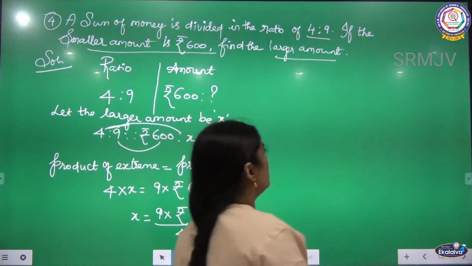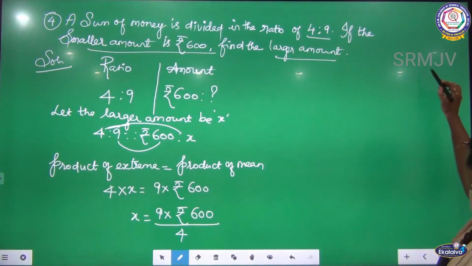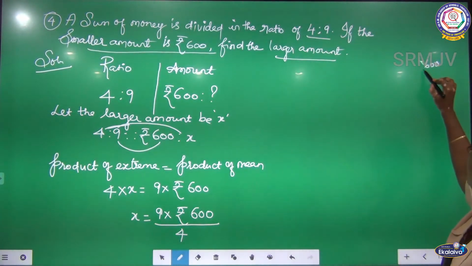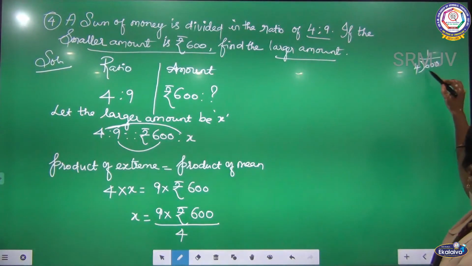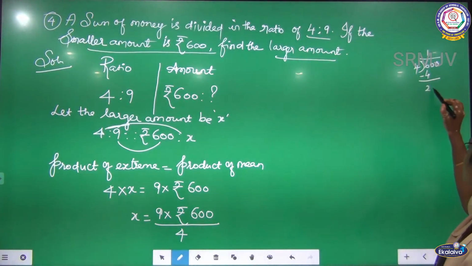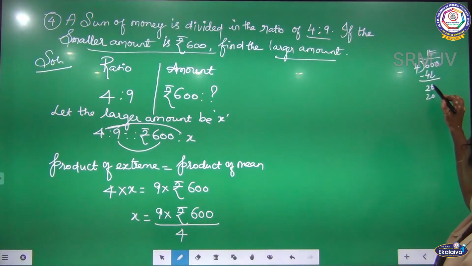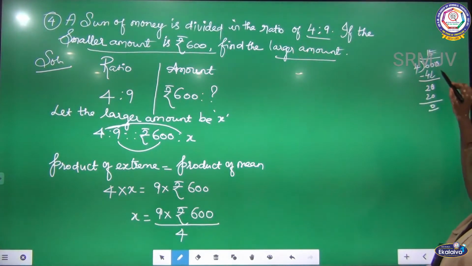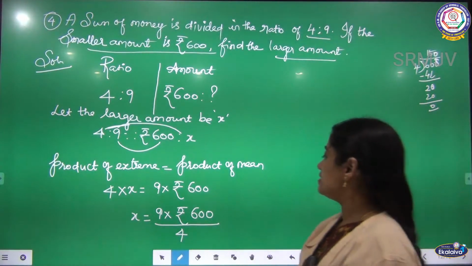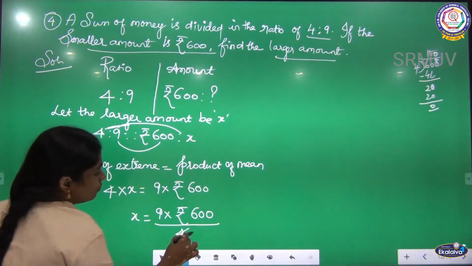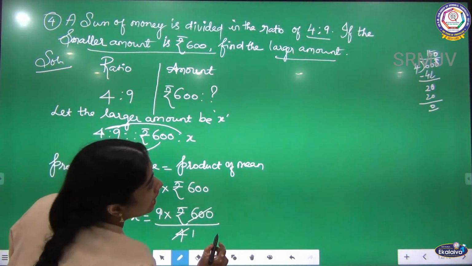See, I can do this. Listen, I can cancel this 600 by 4. When I divide 600 by 4, check what is my answer. 4 ones are 4. Balance is 20. So 4 5s are 20. Got it? Now drag, you can write that 0. Then 4 ones are 4. 4 150s are 600. Is it clear?